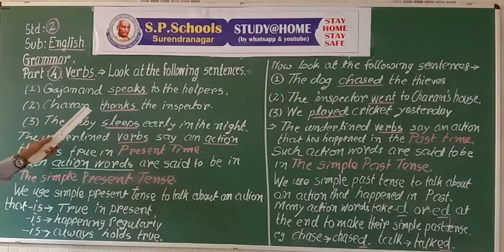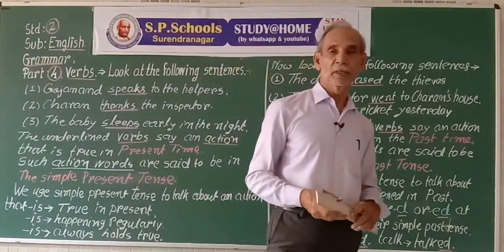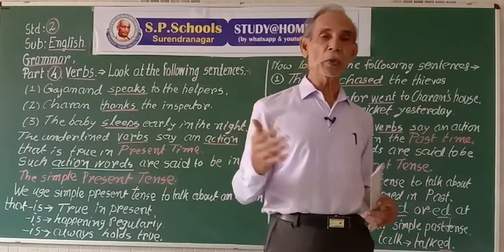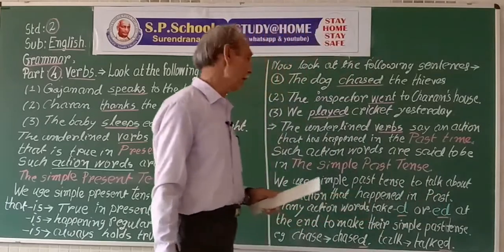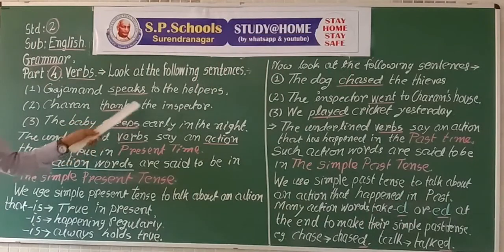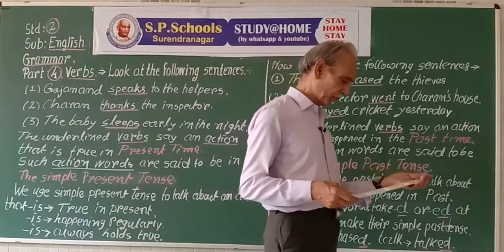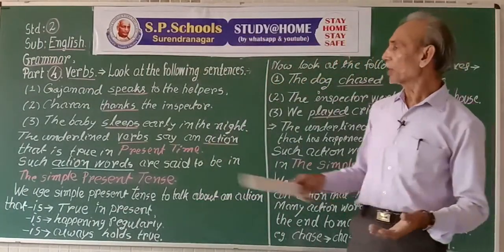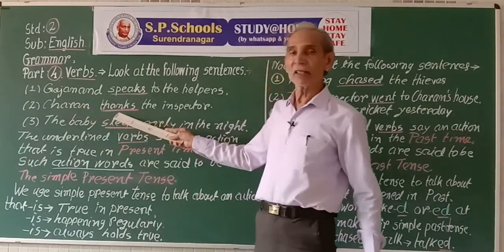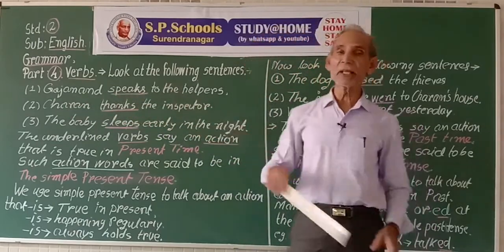Singular noun: Charan thanks the inspector. We thank the doctor to treat us. Like that. So in third person singular, we use s or es at the end of the verb, or else we simply use the doer of the action, the subject, and the action word, the verb, to make a simple present tense.